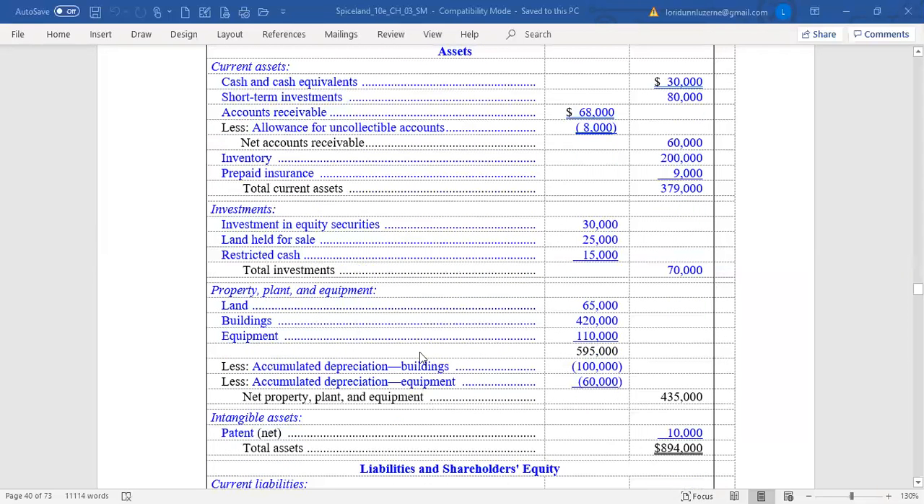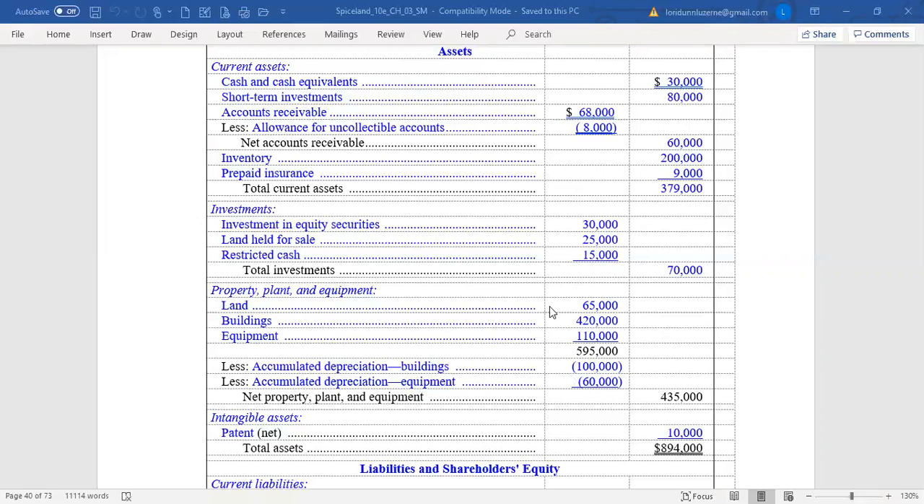Then we go to property, plant, and equipment. Land has a $65,000 balance here because that's the part of the land account that is actually used in the business. Then we list the buildings. Now, if you subtract accumulated depreciation buildings from buildings and report the net, that's also correct. But your author takes just another approach.